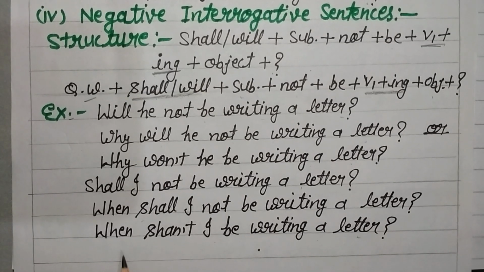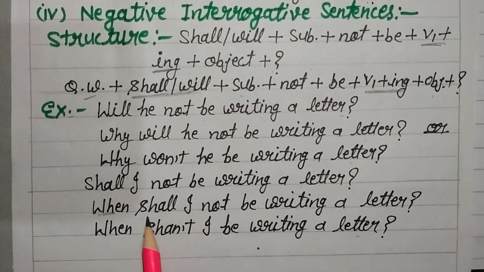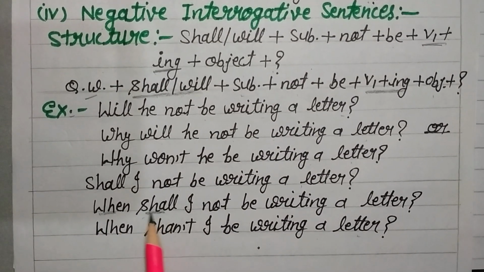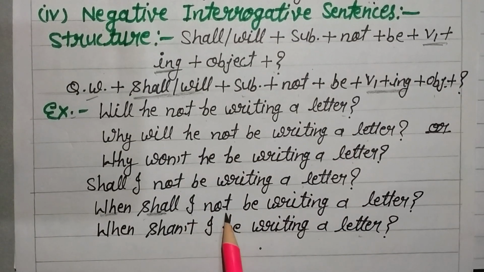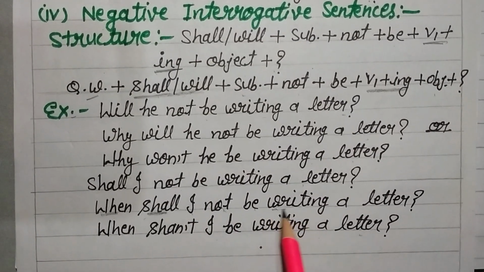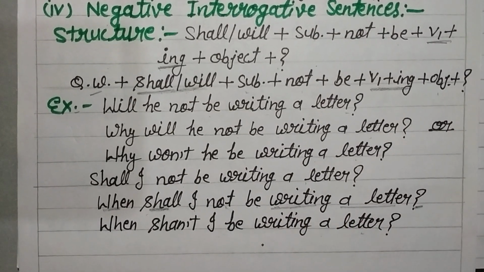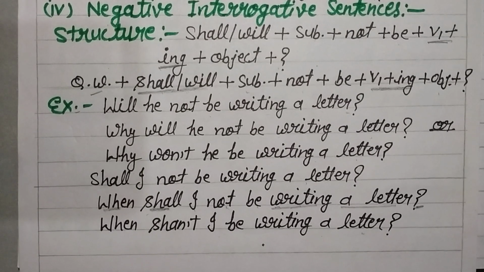So first we use a question word, and we use the helping verb and subject and not, then be, and the ing form of the verb and object, and put the question mark at the end of the sentence.